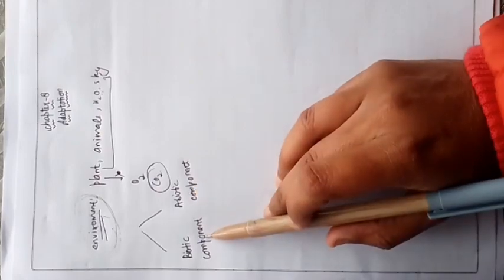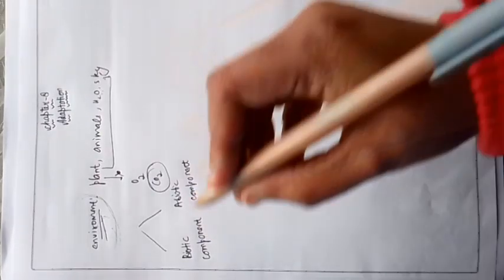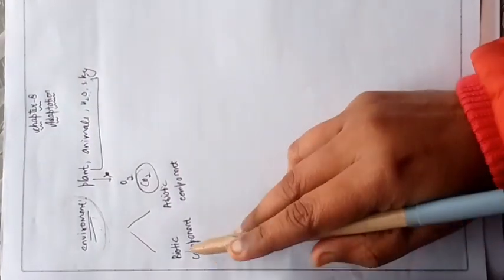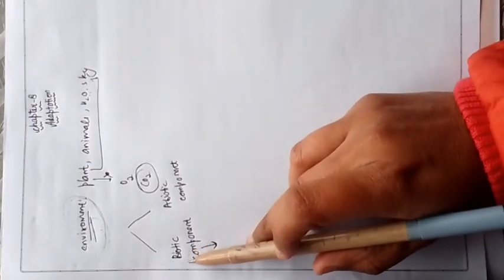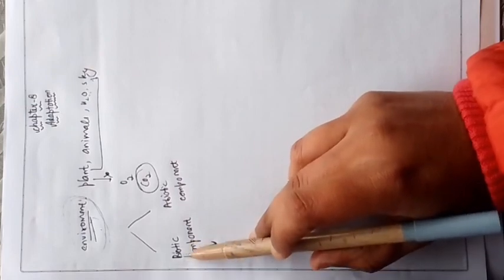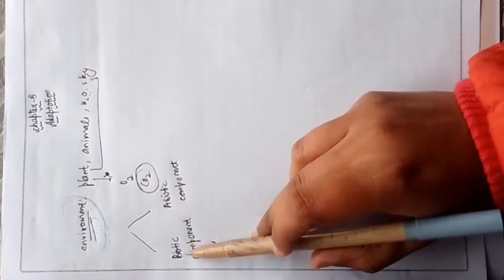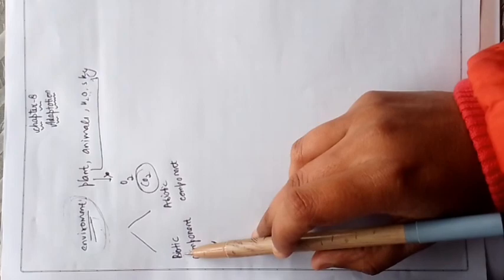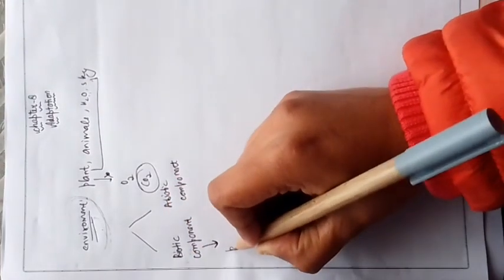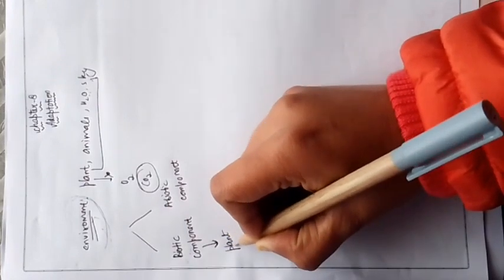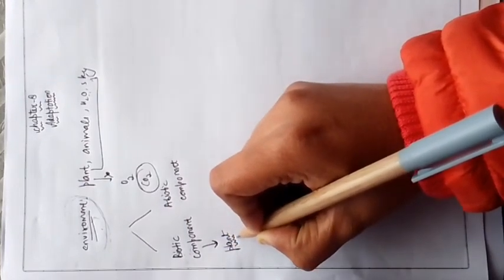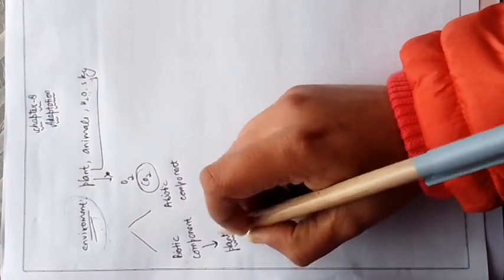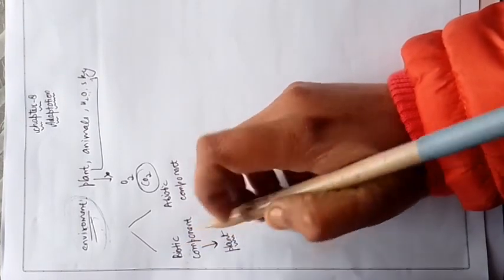The biotic components are those components which are living, right, bio means living, okay. Anything that is having life in it, we call it a biotic component. Like plants, in our environment we have plants and plants are living, so plant is coming under which component? Biotic component.